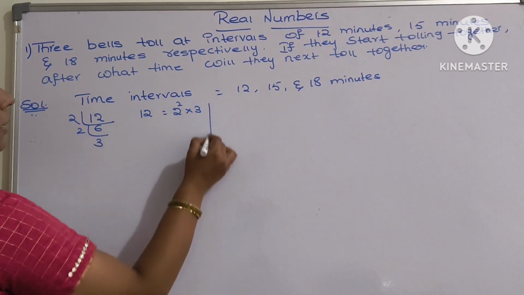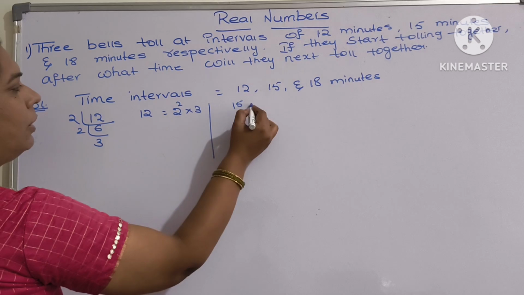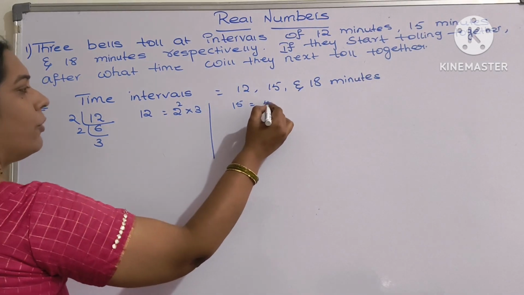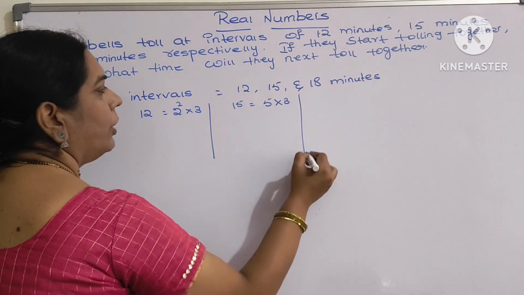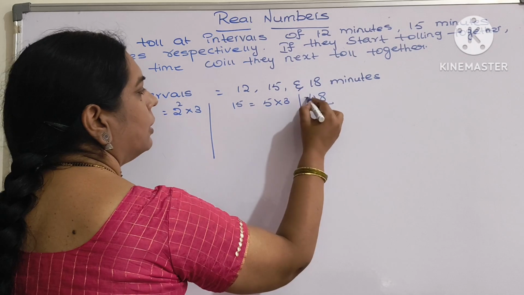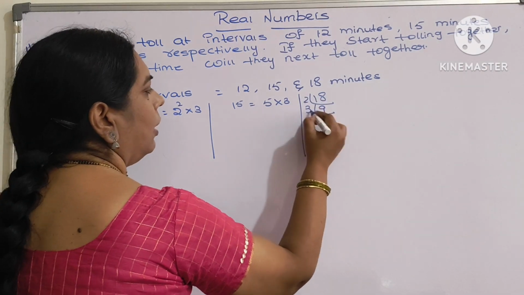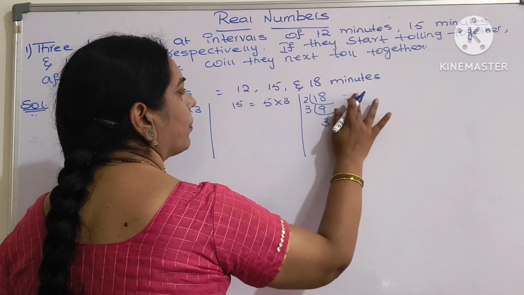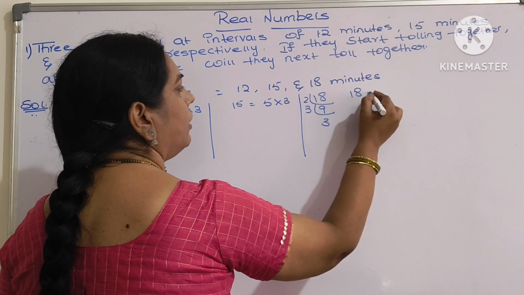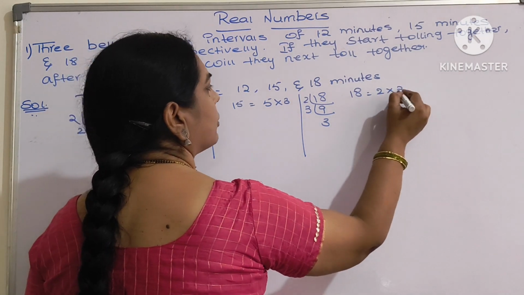2 square and 3 for 12. For 15, the factors are 5 and 3. For 18, the factors are 2 and 3 square.